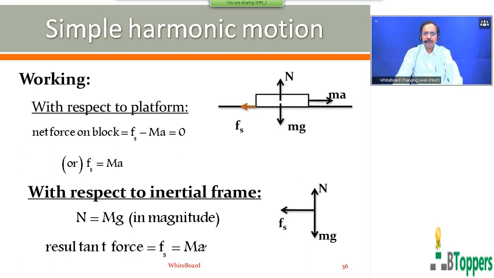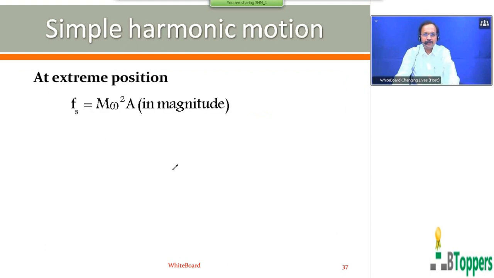Those who want to copy can take a pause and copy up to here. I want to show the working continuation to this. At an extreme position, the magnitude of the acceleration is equal to omega square into A. So Fs you can write as m omega square A. Here capital A is the displacement amplitude and omega is the angular frequency of oscillation. The magnitude of acceleration in simple harmonic motion at an extreme position is omega square into capital A.